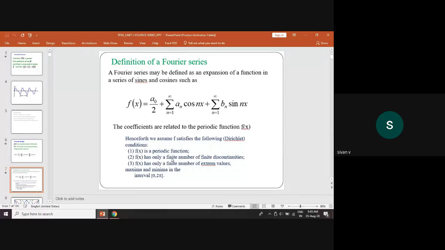Fourier series is nothing but an infinite series. It follows the Dirichlet condition. We can project that infinite series into sum of cosine and sine terms. This a naught by 2 plus summation n equal to 1 to infinity an cos nx is the cosine term. This summation n equal to 1 to infinity bn sin nx is the sine term. So the sum of these is called Fourier series. Next one.